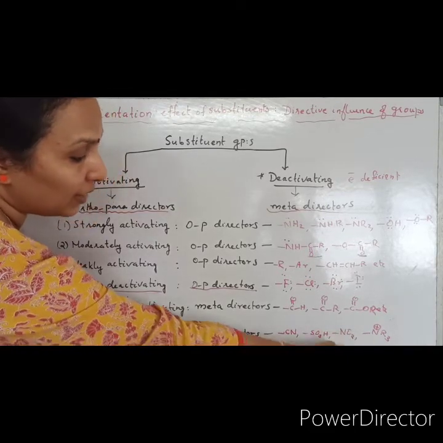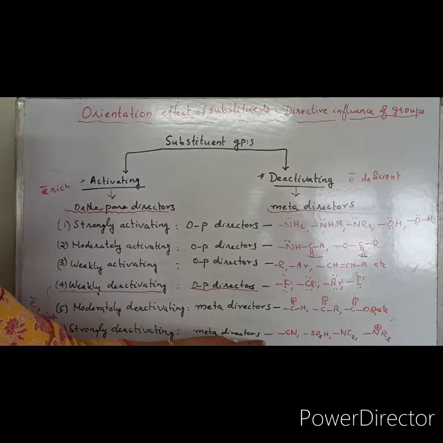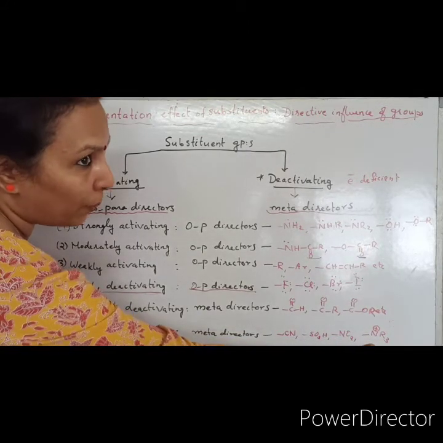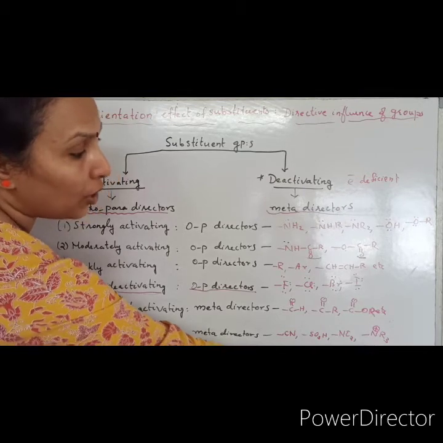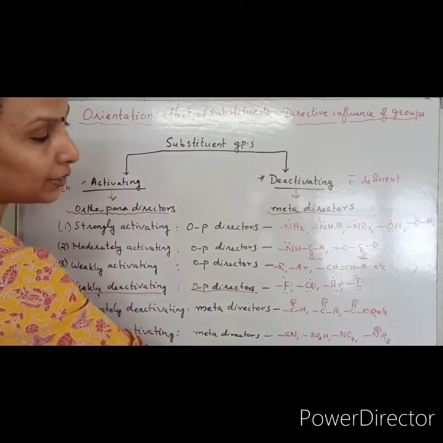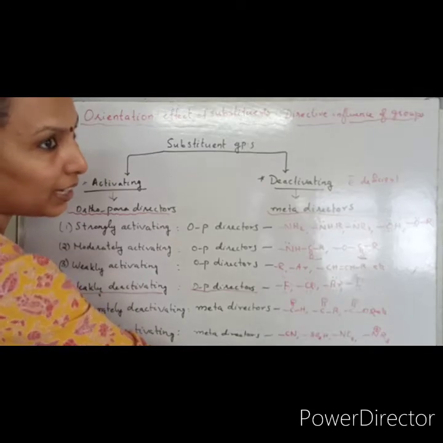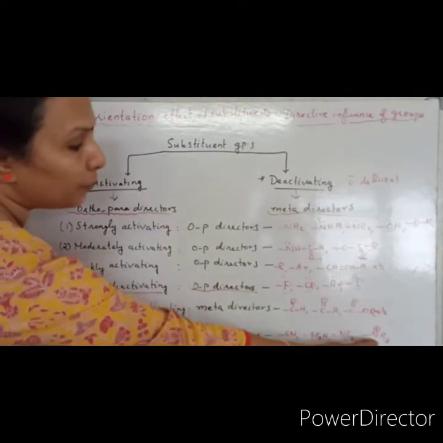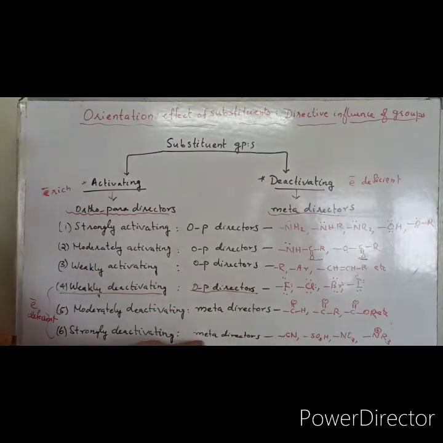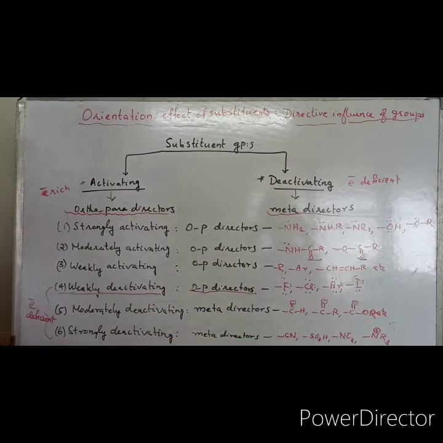So the nitrogen with positive charge falls under the meta-directing groups.